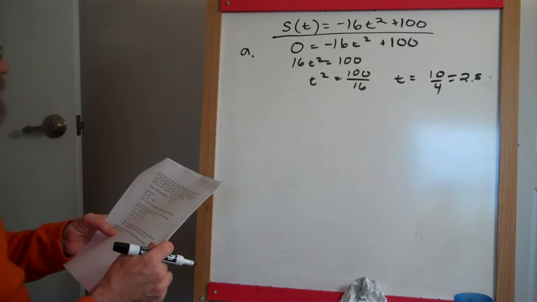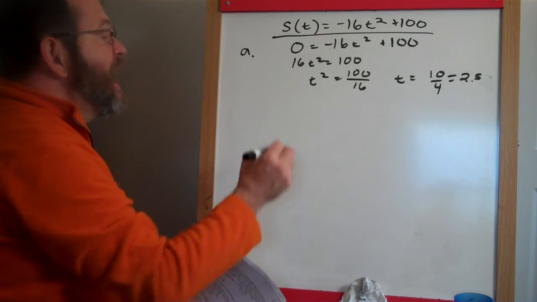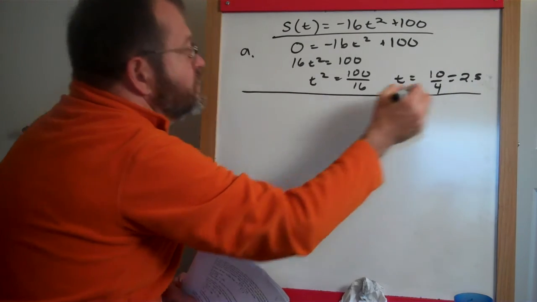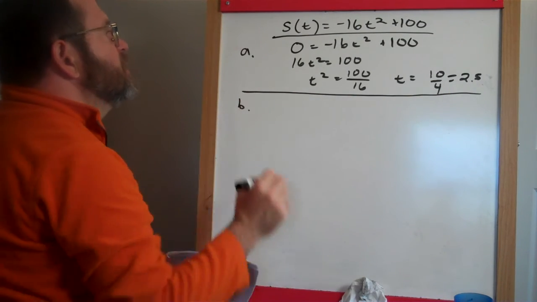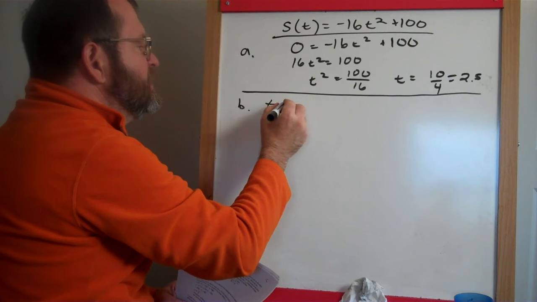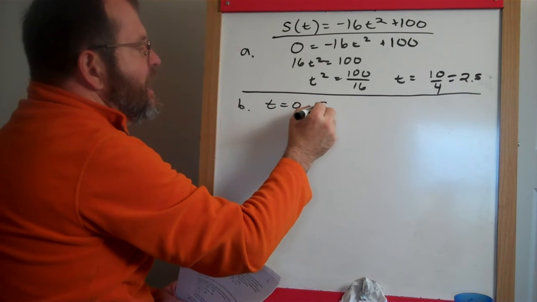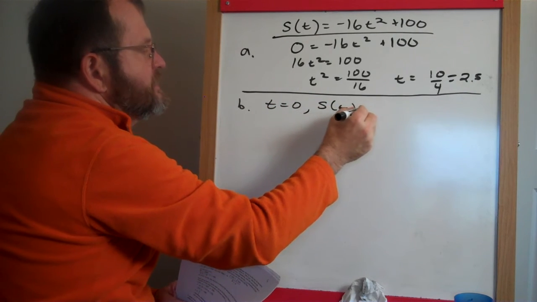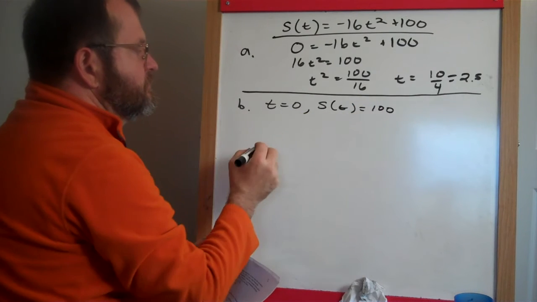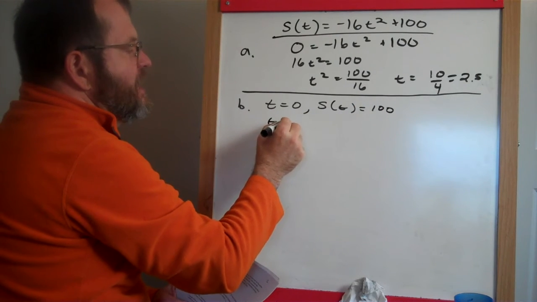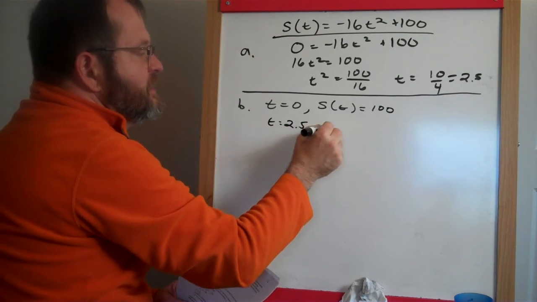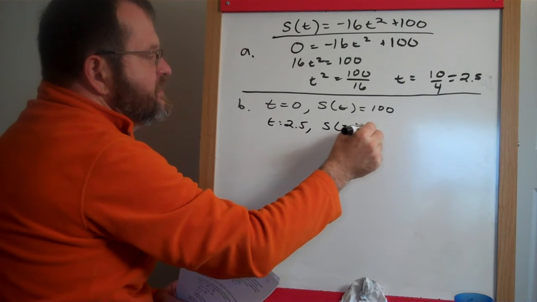Alright, now, part B asks you to find the average velocity of the rock during that time. We know at time 0, the height was 100 feet. We know at time 2.5, the height of the rock was 0 feet.